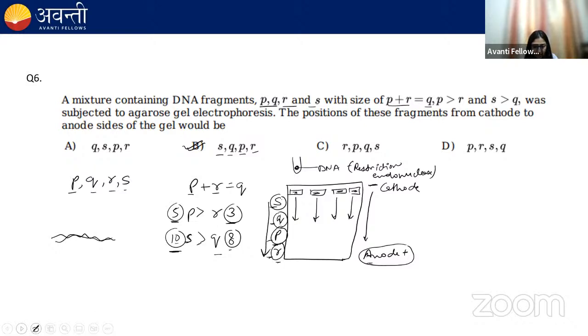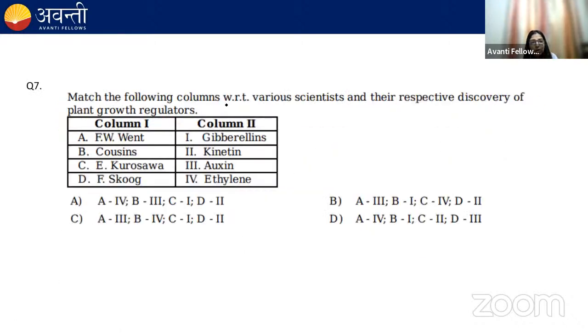Moving next. Match the following columns with respect to various scientists and their respective discoveries. In column 1, the scientist names are given. In column 2, their discoveries are given. You have to find the correct option by matching column 1 with column 2.